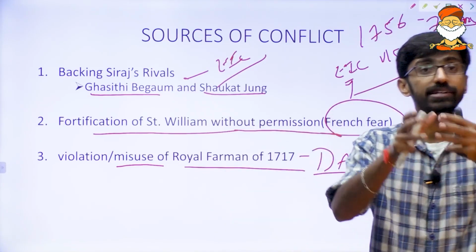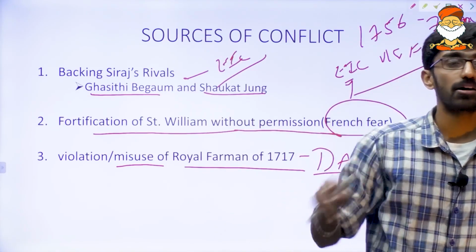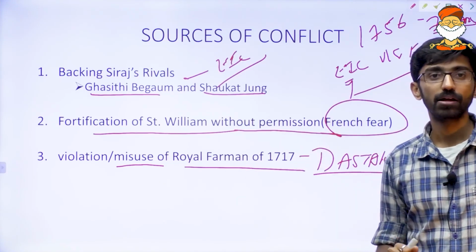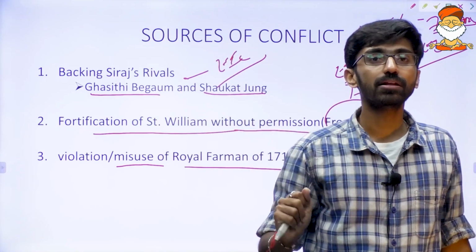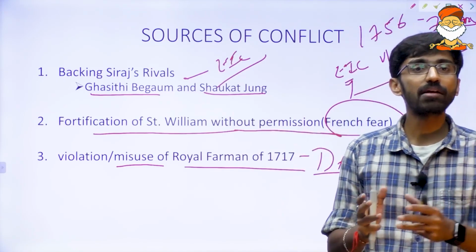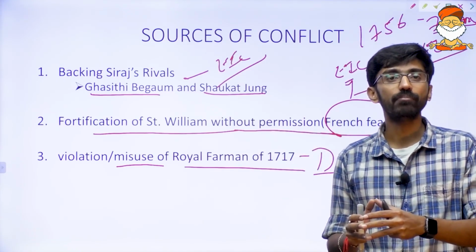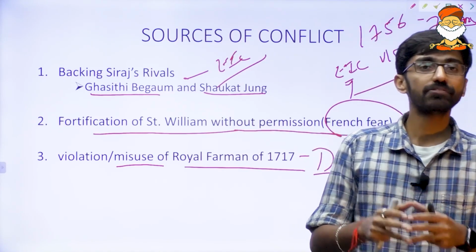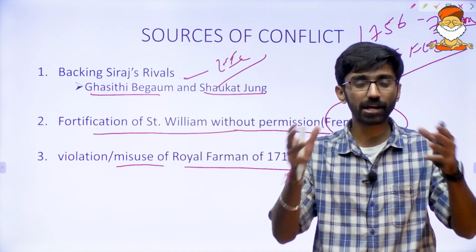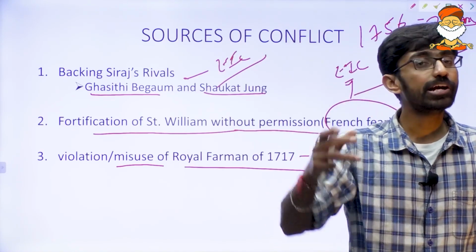But right now, these officials started using this dastak for their private trade. And that would directly harm what position of Bengal? How will it harm the Bengal state? Financial harm will happen, right? Because if the dastak is used for private trade, they need not pay taxation.